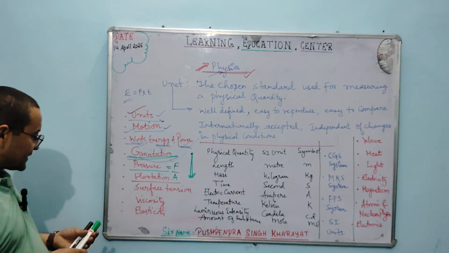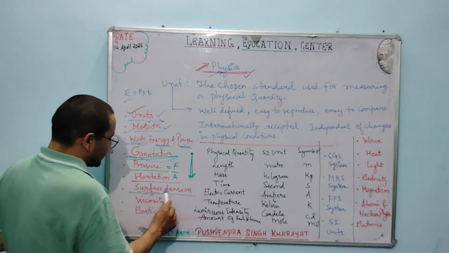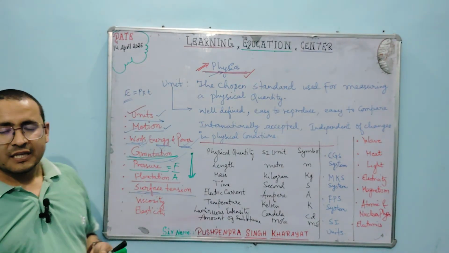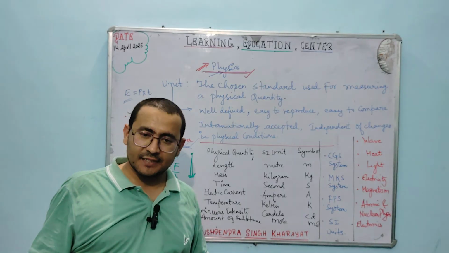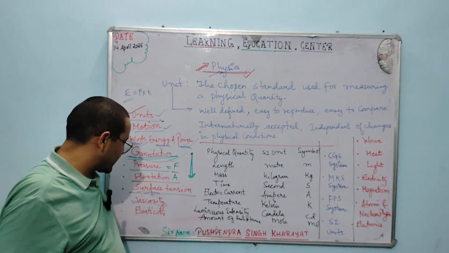Now what we will discuss next is surface tension. The tension exerted by any surface is surface tension. That is why it has the nomenclature surface tension. And what is viscosity? Viscosity is also there.